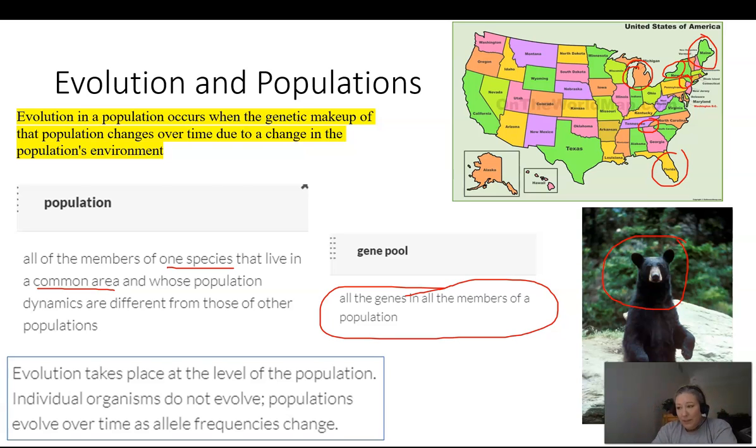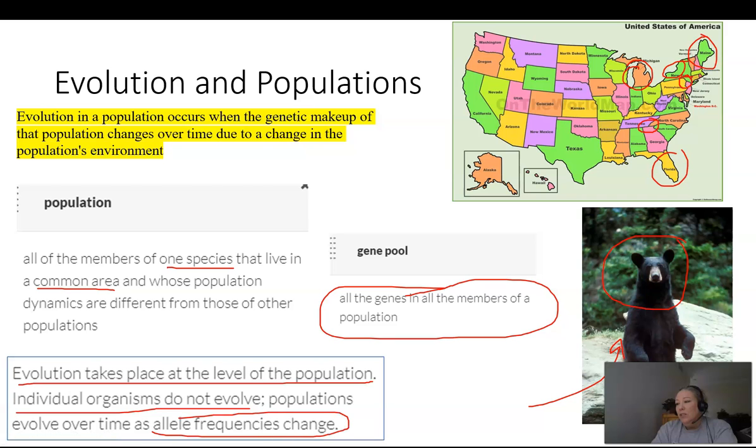The reason I keep saying that is because evolution takes place at the level of the population. Individual organisms do not evolve. So this individual bear, if its environment changes, is not going to evolve. It's going to adapt. Natural selection may act on that individual bear, but only populations as a whole evolve. Populations evolve over time as allele frequencies change within a population.